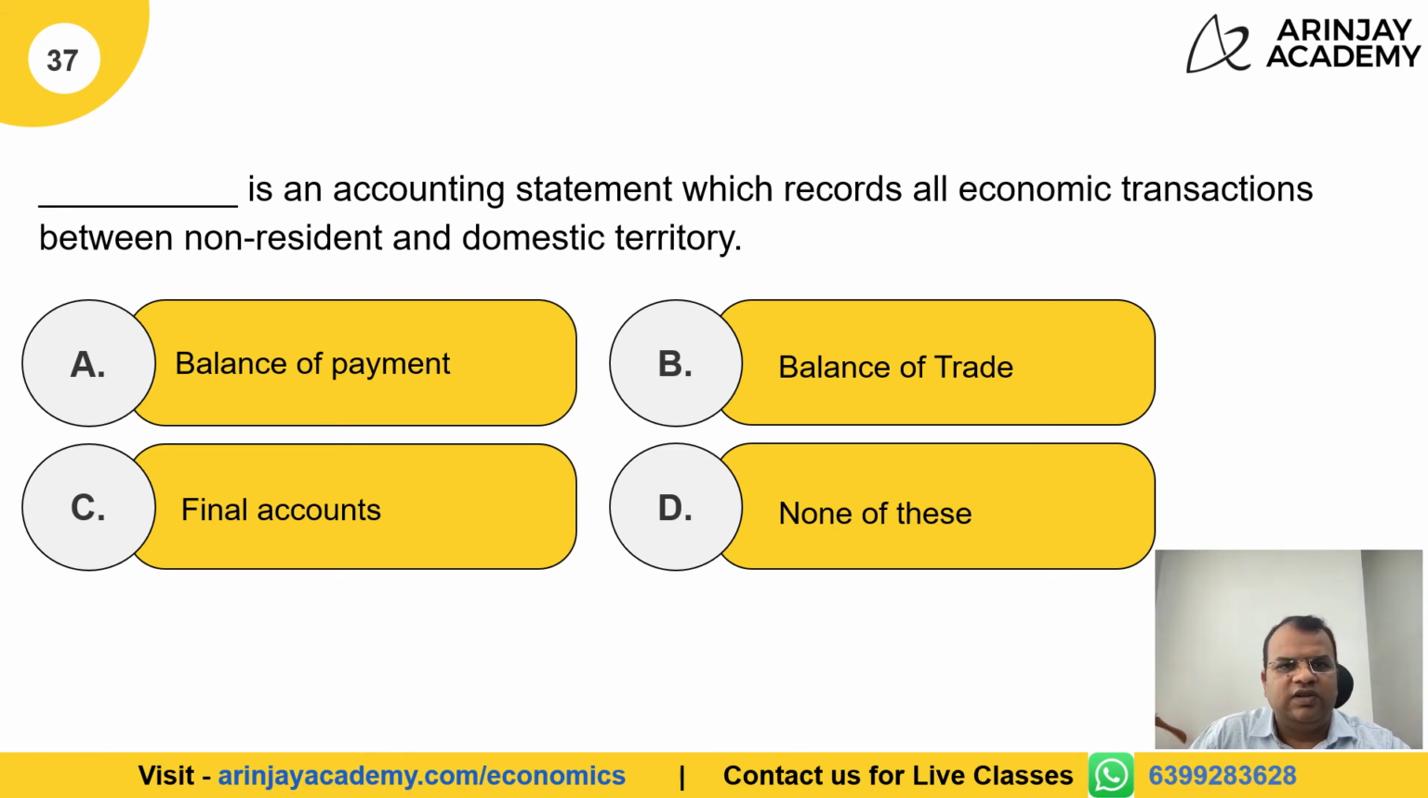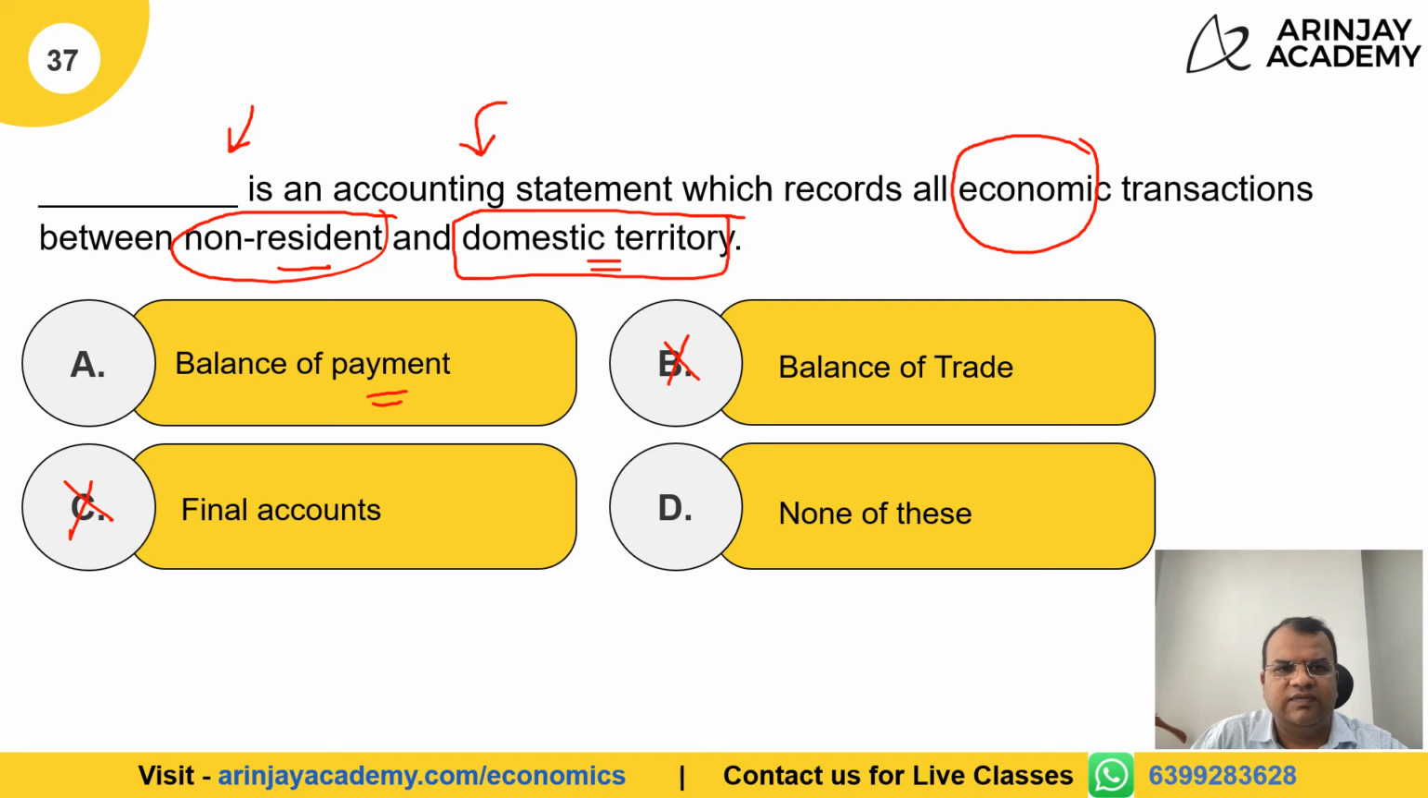Dash is an accounting statement which records all economic transactions between non-resident and domestic territory. Now, this accounting statement, we all know which statement that is. It's the balance of payment. Balance of trade and final accounts is not the right answer. Balance of payment is the accounting statement which actually records all economic transactions between the non-residents and the domestic territory. Therefore, the correct answer is A.